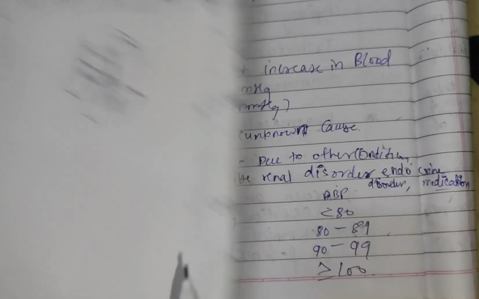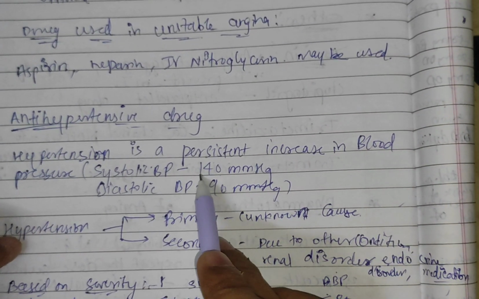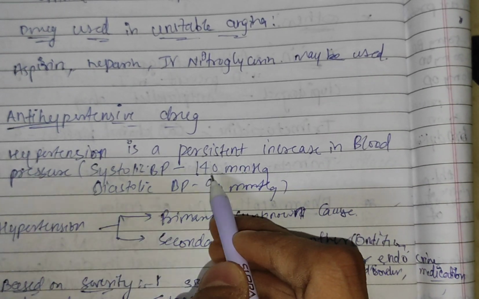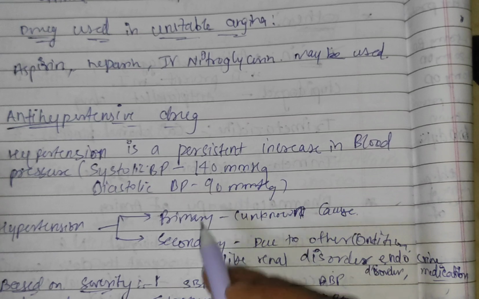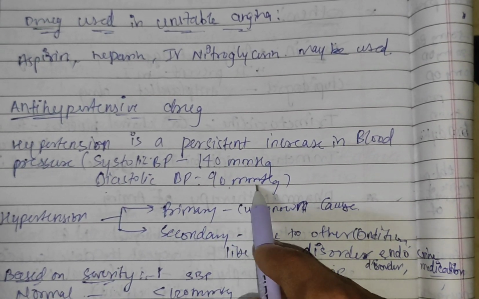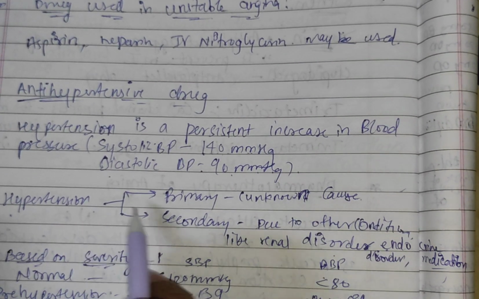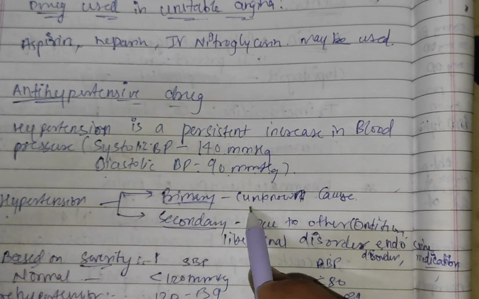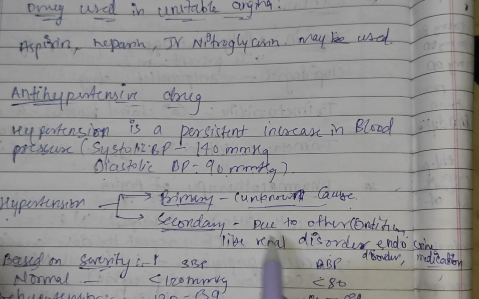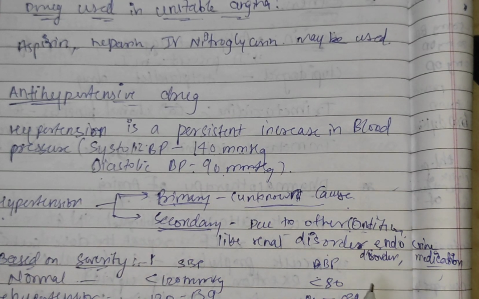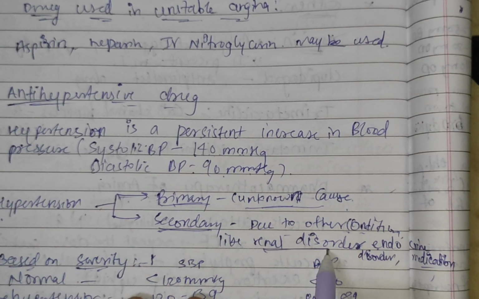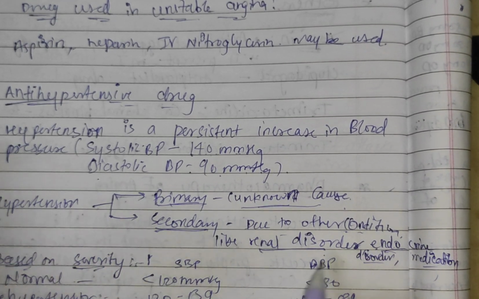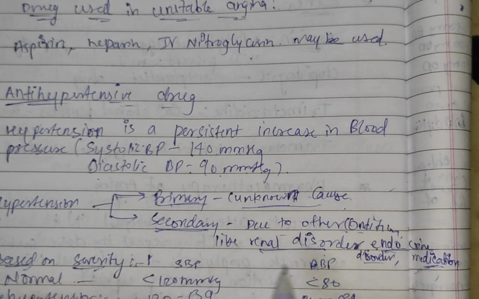So systolic blood pressure is 140 mmHg. Normally it is 120. If greater than 140, then it is called hypertension. And diastolic blood pressure is 90 mm of Hg. There are two types of hypertension, primary and secondary. Primary is of unknown cause, but secondary is due to another medical condition, like renal disorder, any kidney problem, and endocrine disorder, means hormonal problem, or either some medication.